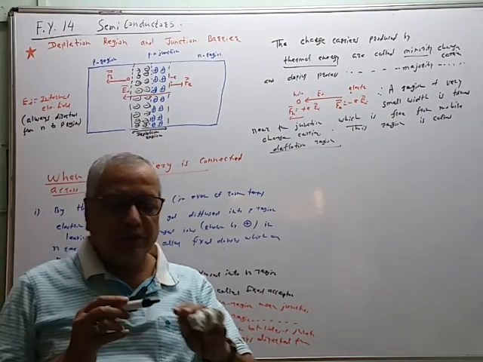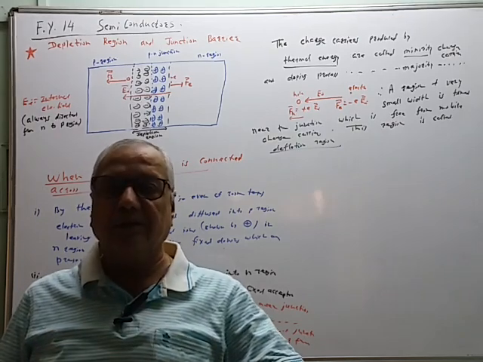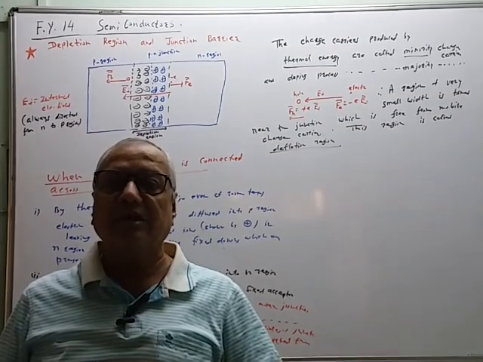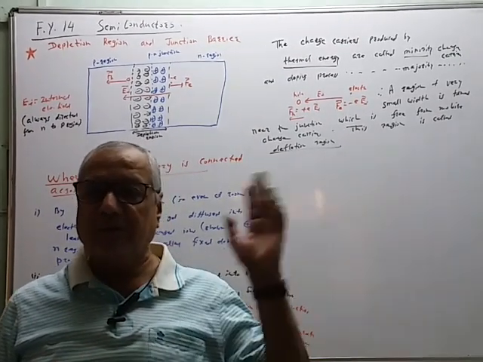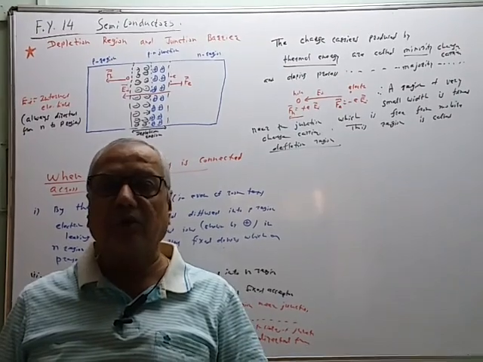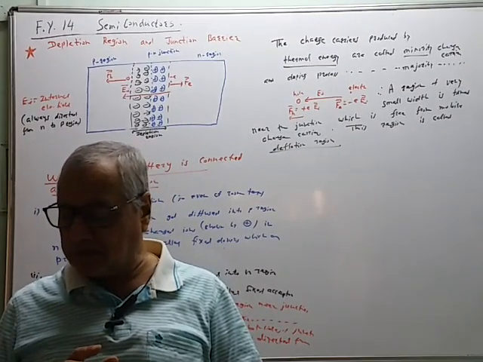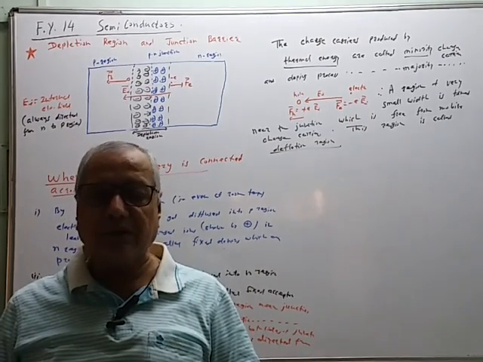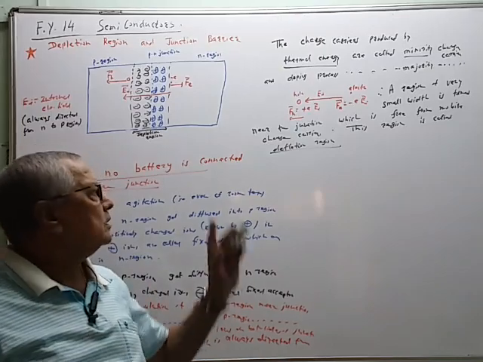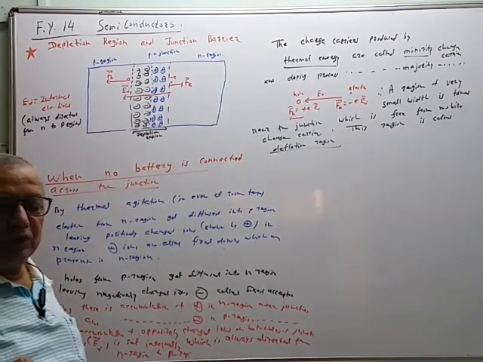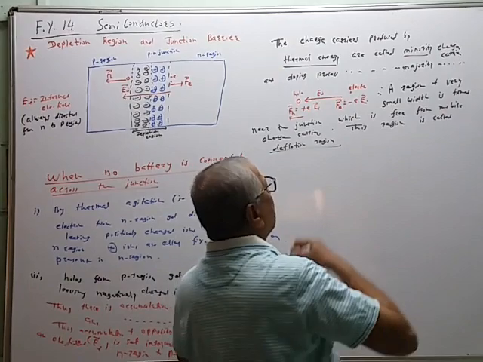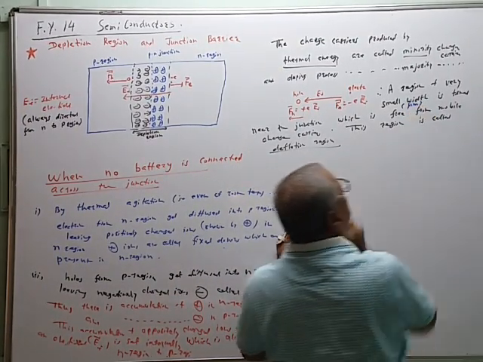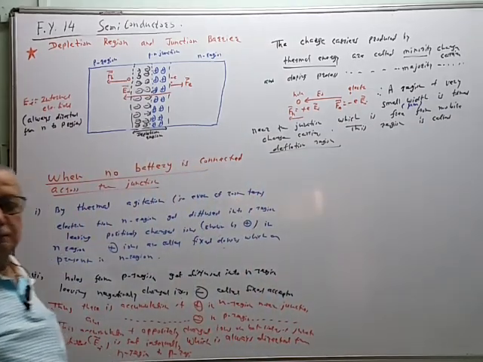So there are no movable charge carriers through the depletion region, therefore it is depleted from mobile charge carriers, it is called the depletion region. This is the property. The width of the depletion region is very small, it is of the order of 10⁻⁴ or 10⁻⁵ meter, etc. It is very small, it is in micrometers. So this width of the depletion region is very small. Small width means it is of the order of micrometer.